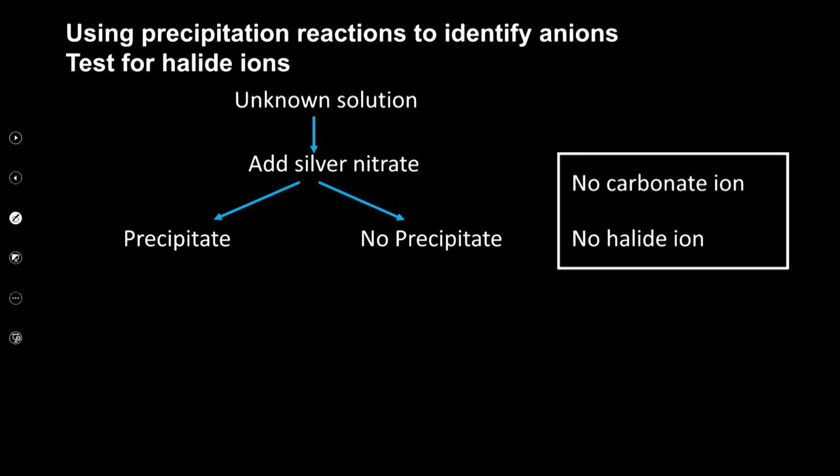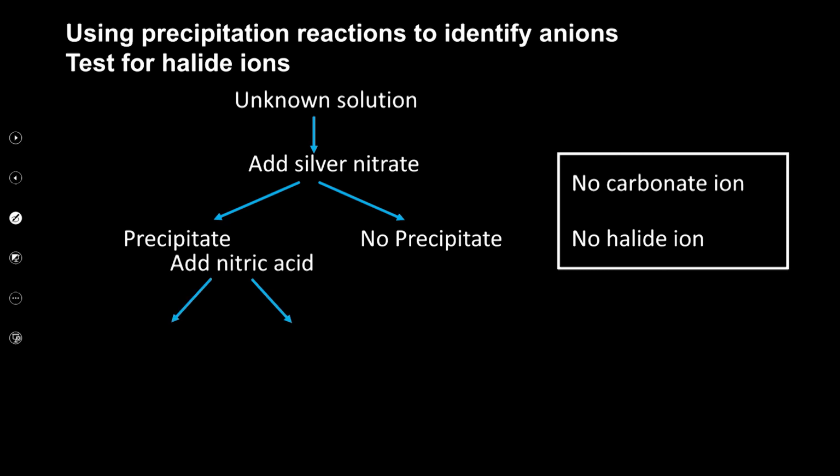What are we saying? If there is no precipitate, if we have this unknown solution, whatever, let's say it's X, and then we add silver nitrate, and we know that there is no precipitate, okay? Then we know that there is no carbonate or no halide in that particular sample of the unknown solution.